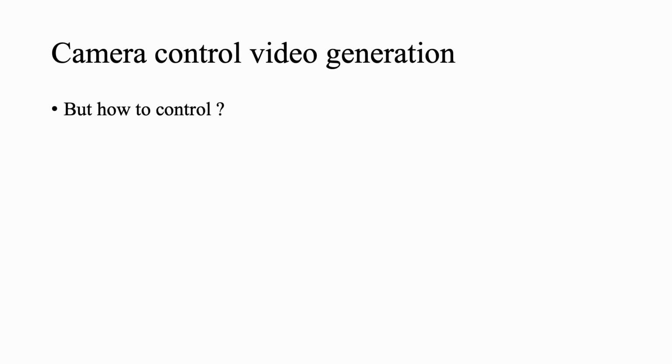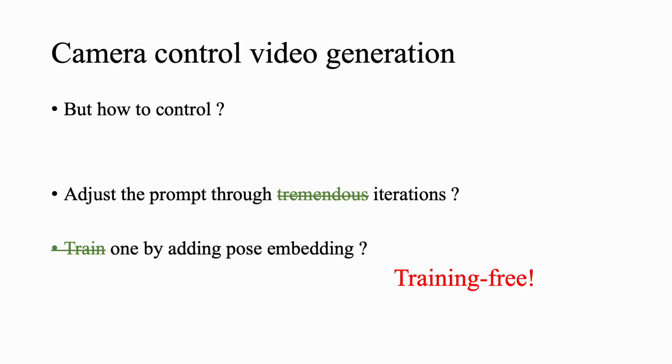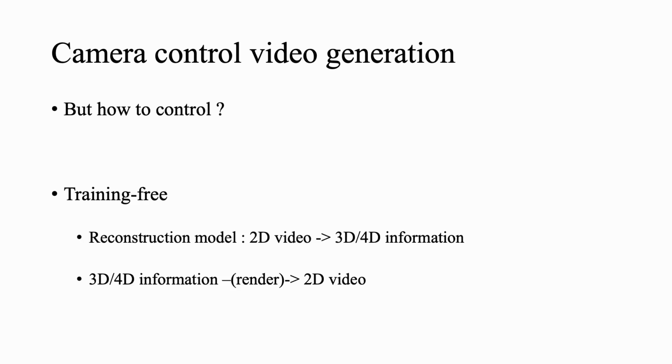If we want to do camera control, most existing methods require heavy fine-tuning on a large paired dataset of videos and camera poses. This process is slow, computationally expensive, and often breaks the pretrained model's learned distribution. So our question is simple: can we achieve precise camera control in video diffusion models but without any extra training?